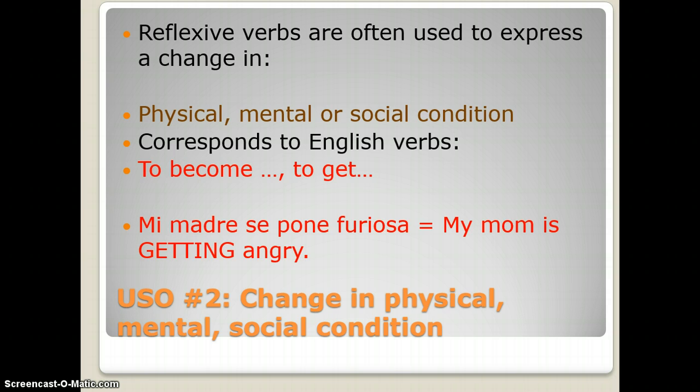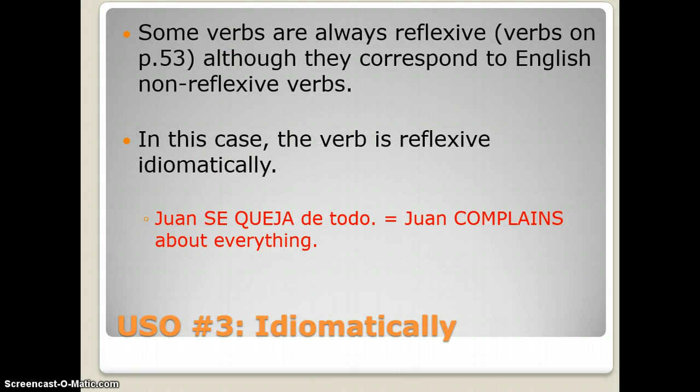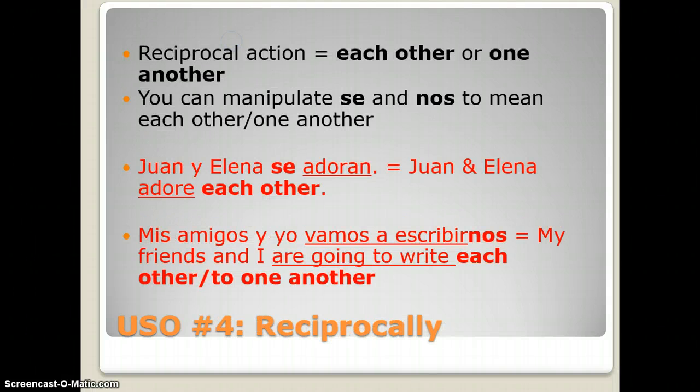There are additional uses of reflexive verbs: change in physical, mental, or social condition, if you want to say you're getting or becoming with an emotion. Some verbs are just reflexive because they are, like quejarse, which means to complain. And finally, we have the reciprocal action, when we want to communicate each other or one another. Please note, in this case, we will only use the nos or the se with the nosotros form or the ustedes form of the verb.